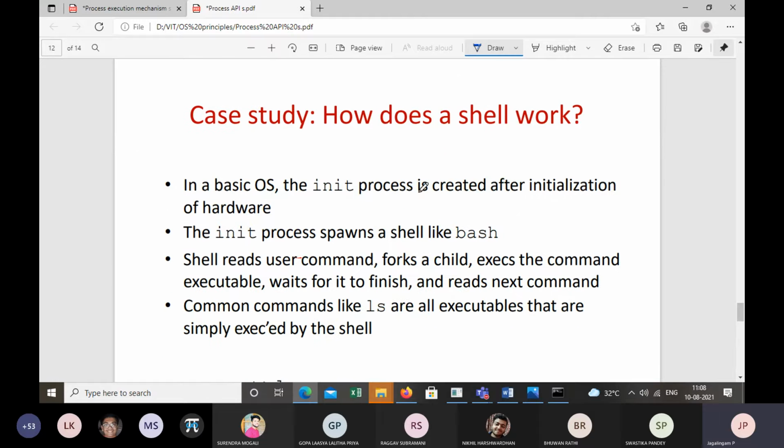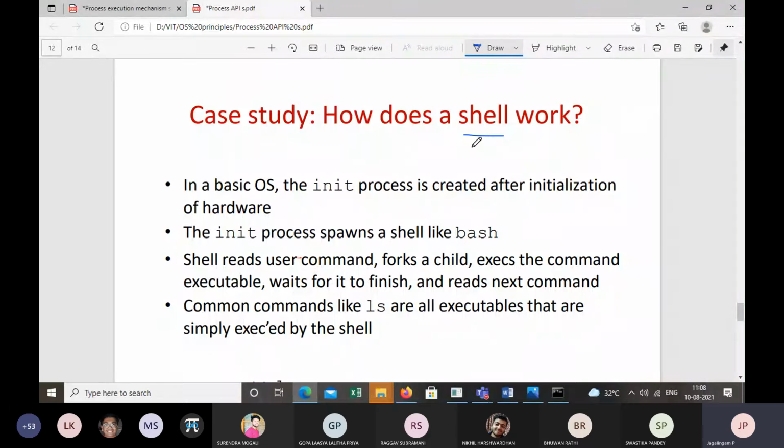Now we are going to discuss the shell. What do you mean by this? How does shell work? What is shell? It's the command line. Okay, fine.